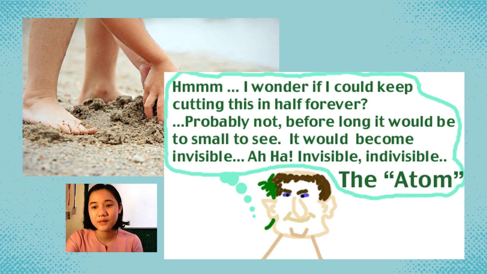Probably not. Before long, it would be too small to see. It would become invisible. Aha! Invisible, indivisible. The atom. When we say indivisible, hindi mo na siya makakat pa kasi yun na yung pinaka-maliit. Invisible naman, on the other hand, hindi mo na siya nakikita kasi sobrang liit niya. So, yun yung idea ni Democritus about the atom.